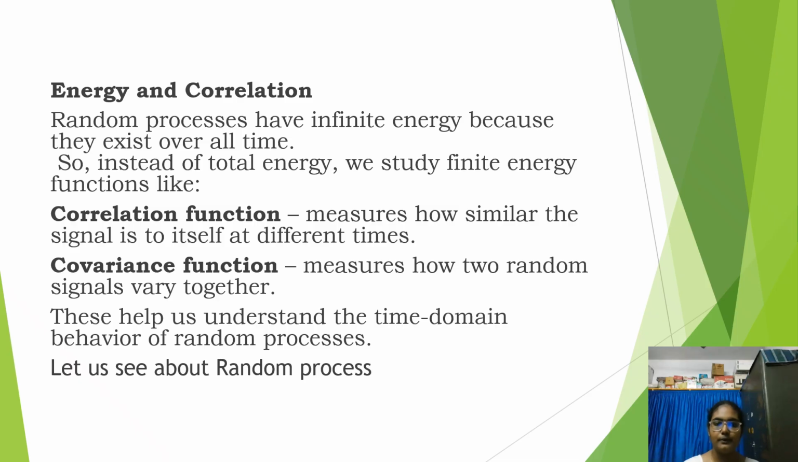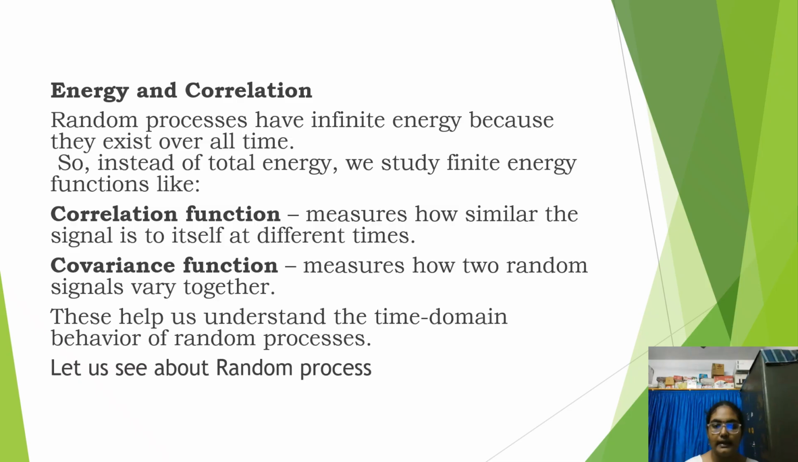Random processes have infinite energy because they exist over all time. So instead of total energy, we study finite energy functions like the correlation function and covariance function. The correlation function measures how similar the signal is to itself at different times, that is, time shifting like delayed signals, etc. Covariance measures how two random variables vary together. This helps us to understand the time domain behavior of random processes.